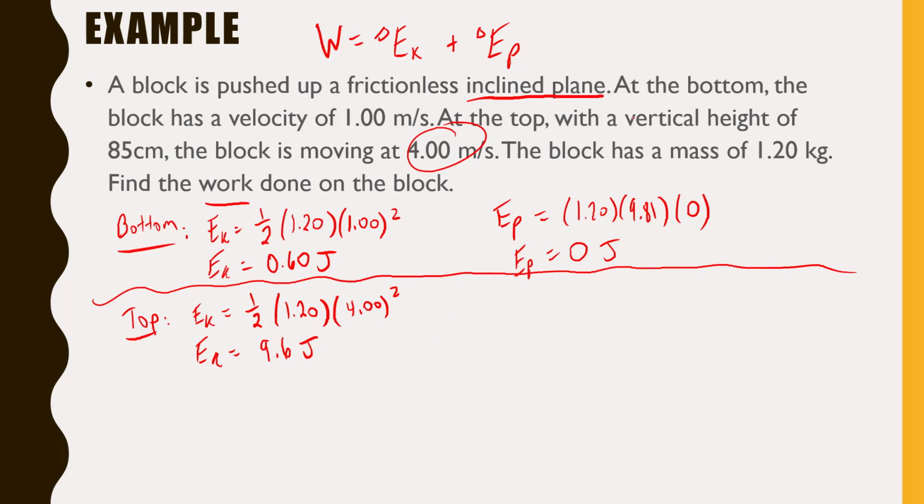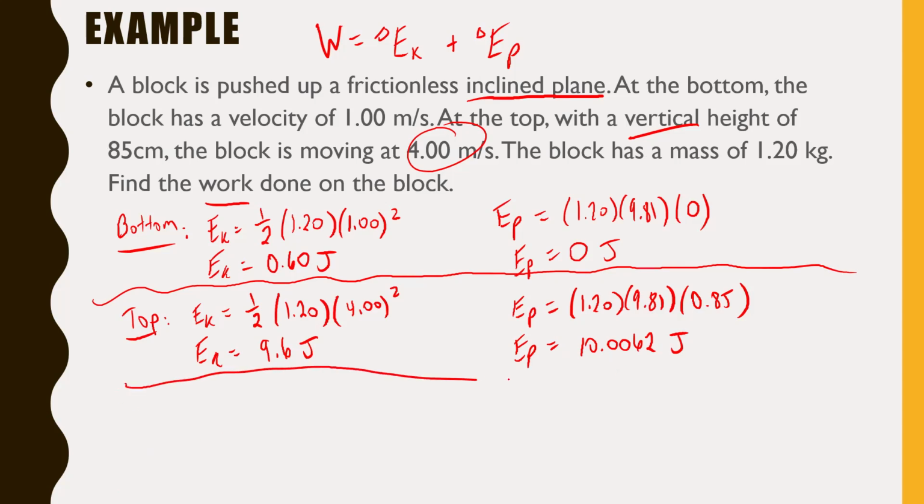Now, up at the top of the hill, they were really kind in that they gave us our vertical height. That's always what we need to use with EP. If it gave us a diagonal height, we'd have to do trig on that. But EP is equal to mgh, so mass is 1.20, g, of course, 9.81. The h that we have at the top of the hill now is 85 centimeters, which is 0.85 meters. If we type that in our calculator, what we will get at the top of the hill for EP is 10.0062 joules.